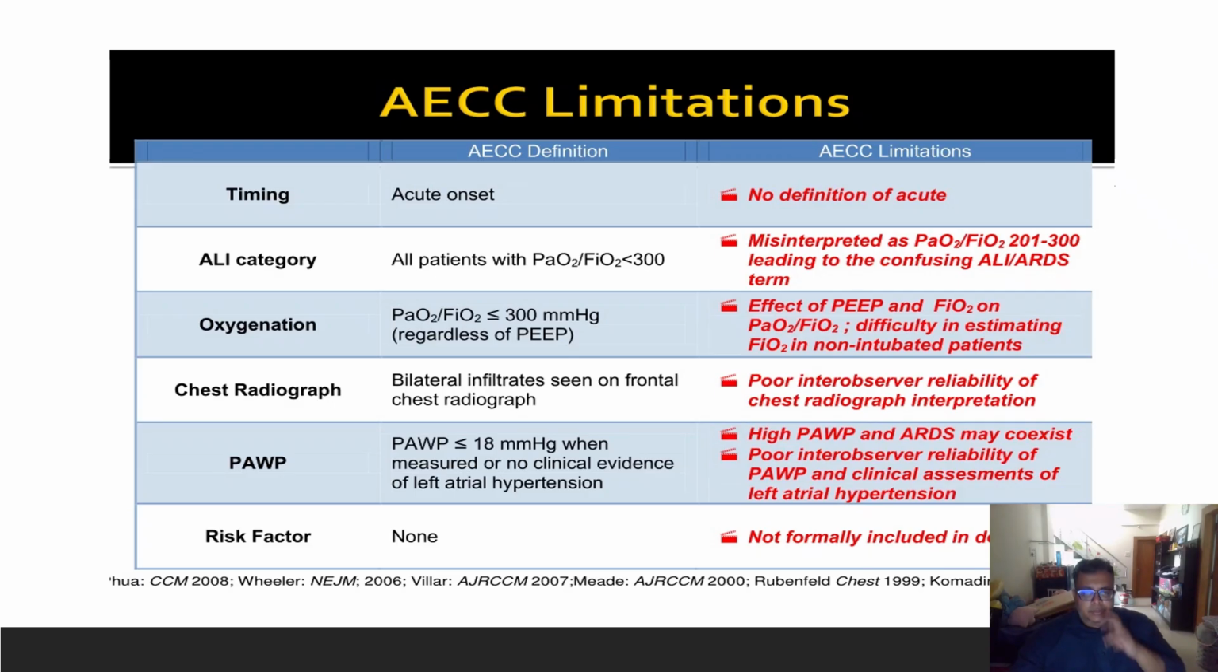Oxygenation, again PF ratio less than 300 millimeters of mercury regardless of the PEEP. So what will be the effect of PEEP and FiO2 on the PF ratios? There was also difficulty in estimating FiO2 in non-intubated patients.